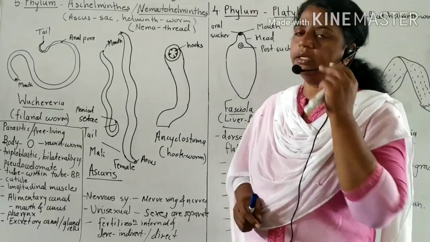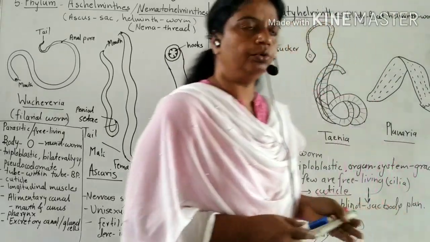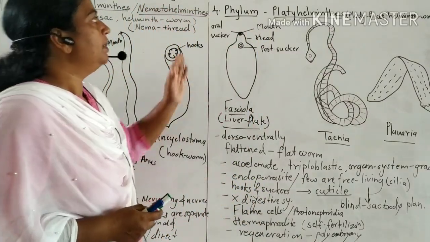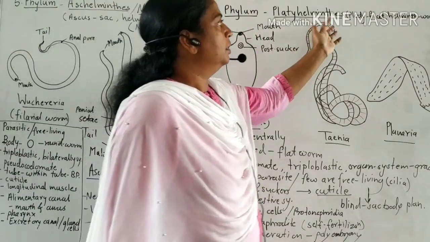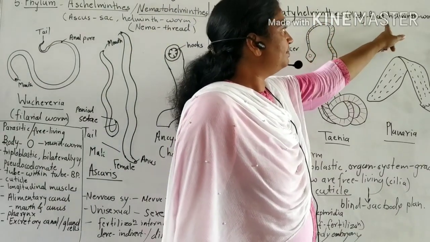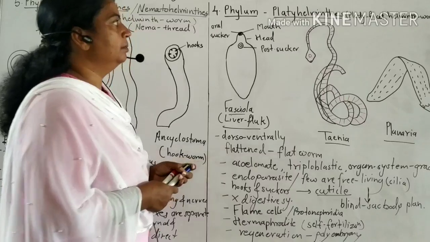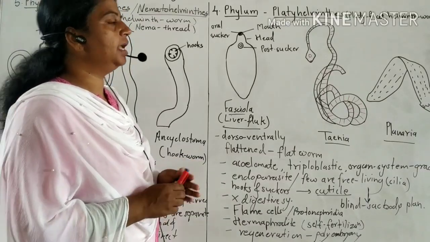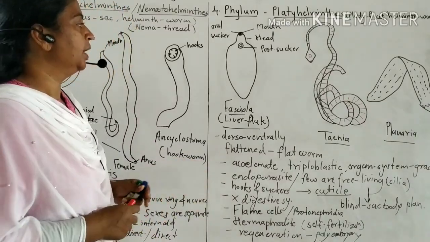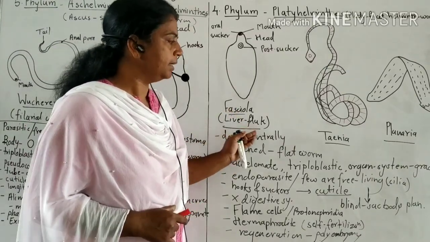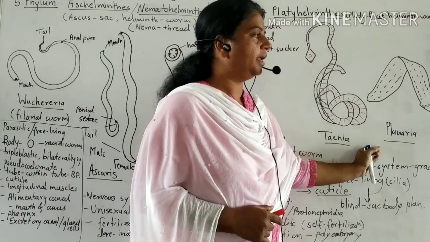Then we will see the next phylum, the fourth phylum, Platyhelminths. Its meaning: platy means flat and helminths means worm. Examples of Platyhelminths are Fasciola, Taenia and Planaria.